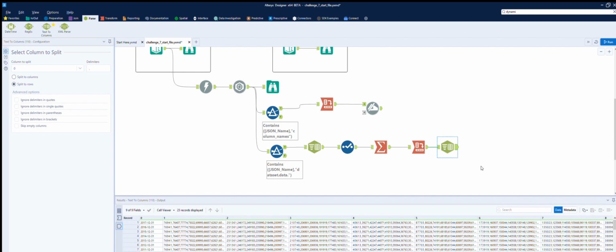Okay, I think I've worked out a way how to do it. That's a bit long-winded, but I can't see any other way. So I'm going to take a text to column and split to rows by the comma delimiter, but I'm going to have to do it for all the columns that we have. So it might take a bit, so I probably will speed this up.